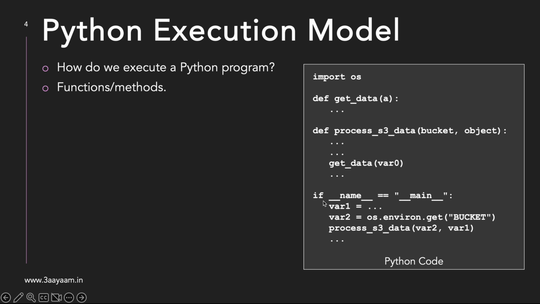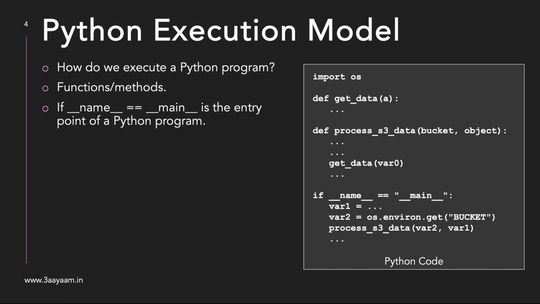So we call this particular line, or the line after that, the entry point of this Python code, the entry point of the execution. In a nutshell, the entry point is nothing but the place or line of the program where the execution starts.